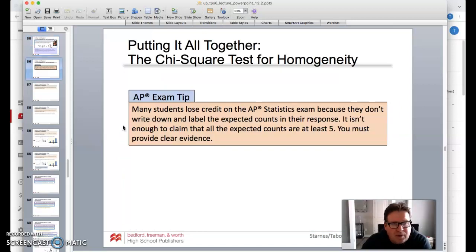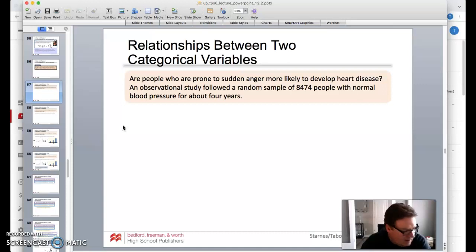Just a couple tips here as we talk about this. Many students lose credit because they don't write down and label the expected counts in their response. So you've got to make sure you show that, and again, use that calculator to compute that. It goes really quick.